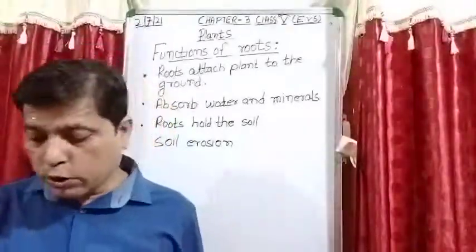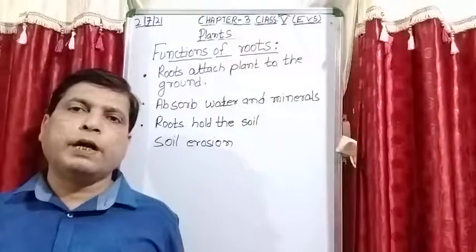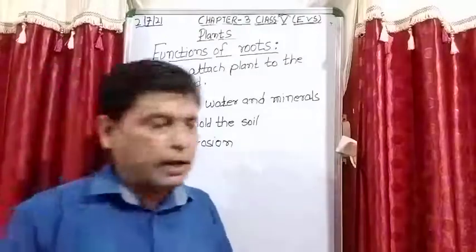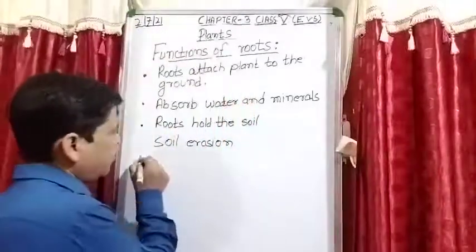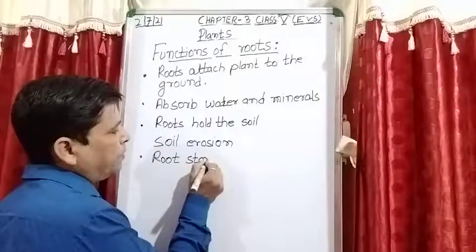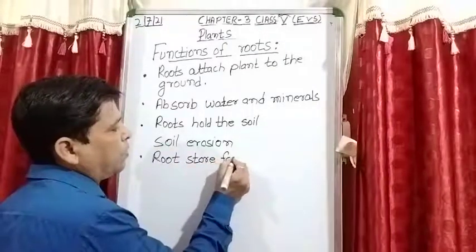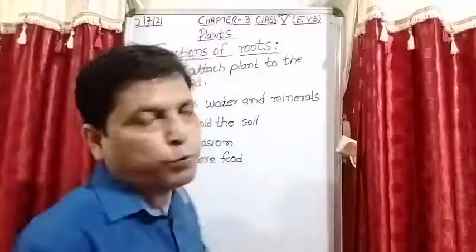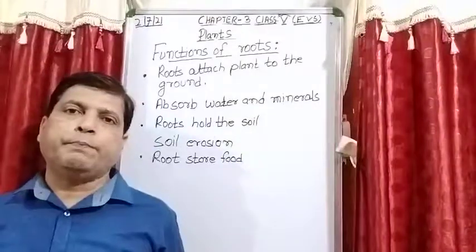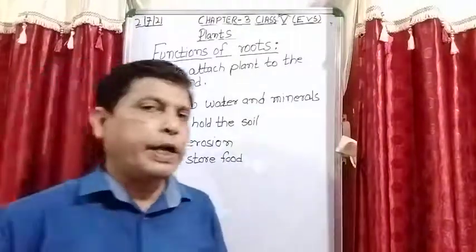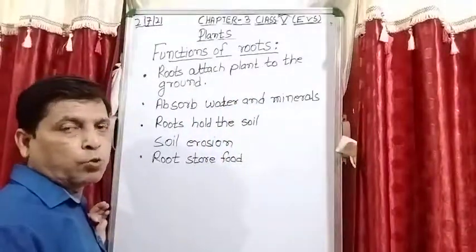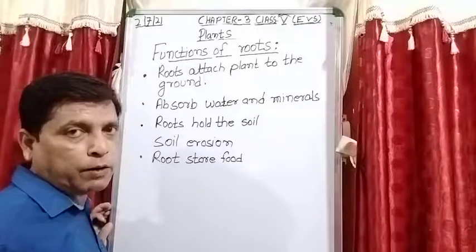Next is root store food. Some of this I have already explained to you, that these types of roots are known as special roots. Root store food. There are some special roots which store food in them. For example, carrot, radish, beetroot, turnip, these are examples of roots which can store food.